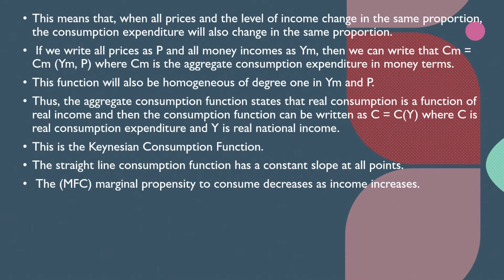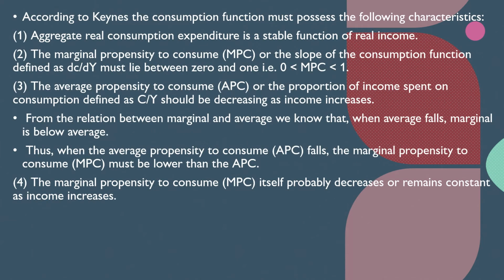And this is the actual Keynesian consumption function, which could be represented by a straight line consumption function which has a constant slope at all the points. Here, the marginal propensity to consume decreases as income increases. As per Keynes, the consumption function should possess certain characteristic features. First of all, aggregate real consumption expenditure is a stable function of real income. Secondly, the marginal propensity to consume, or the slope of the consumption function, must lie between 0 and 1.